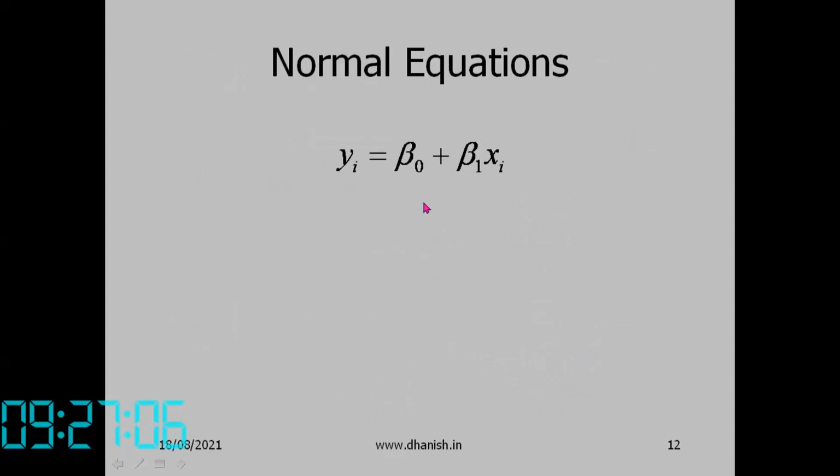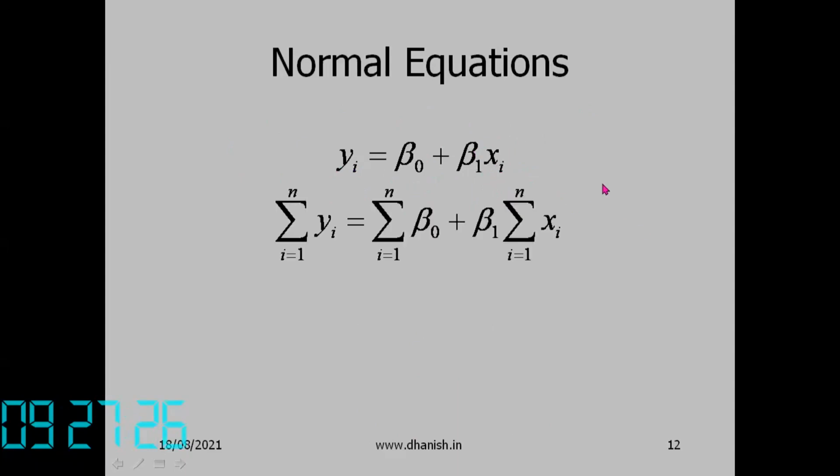So normal equations. This is another way the solution to the regression equation is expressed in many books, as normal equations. So we start with this equation. We are trying to fit a model of the form yi equal to beta naught plus beta 1 xi.